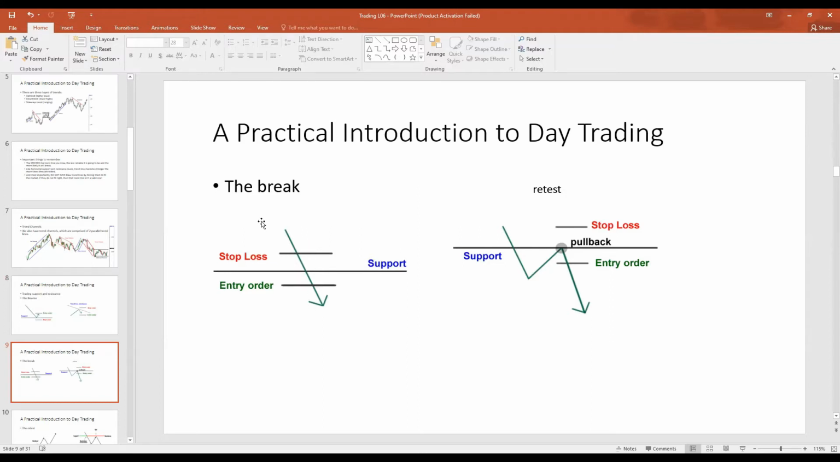Now, we can trade like this. However, I tend to trade with a retest, in the sense that I want the asset to pull back, touch the area of support that is now acting as resistance, and then for the asset to go down. So I want the price to go down, pull back, touch the support, and then go down. Let me show you an example.